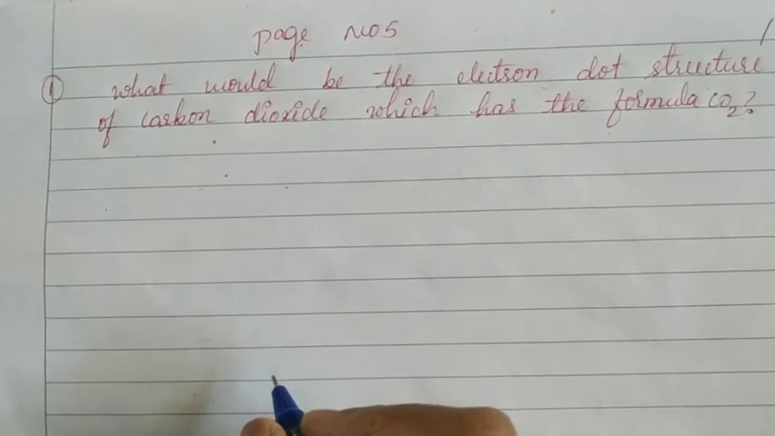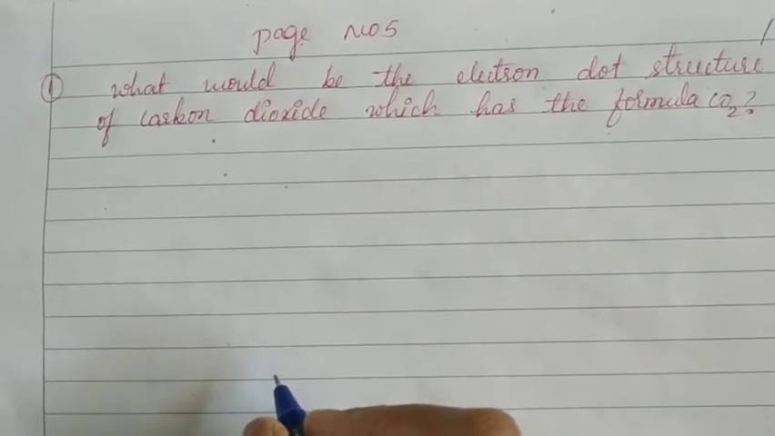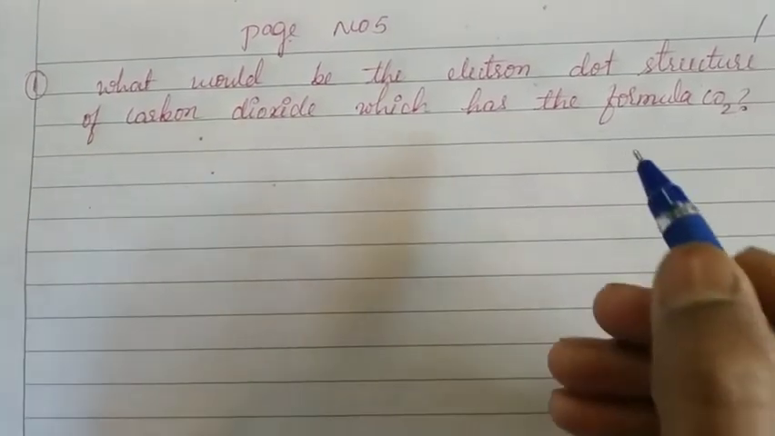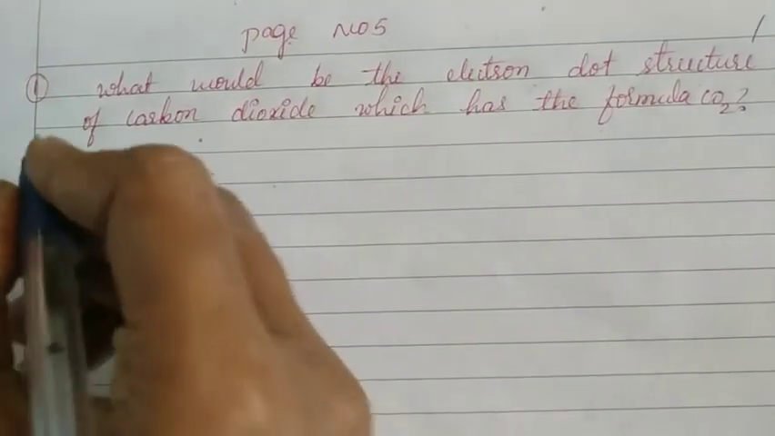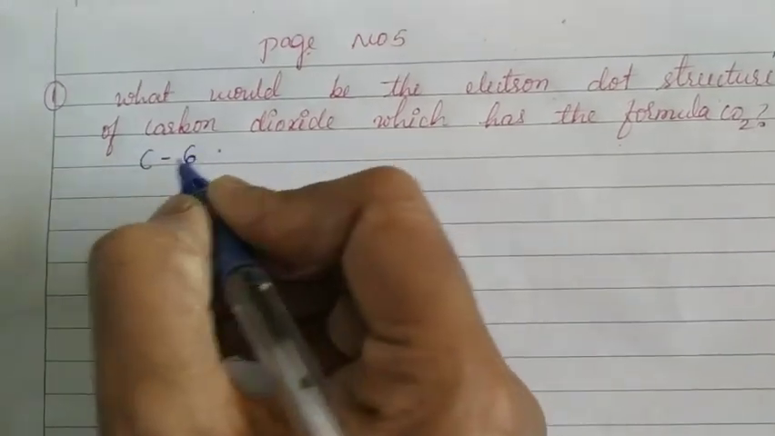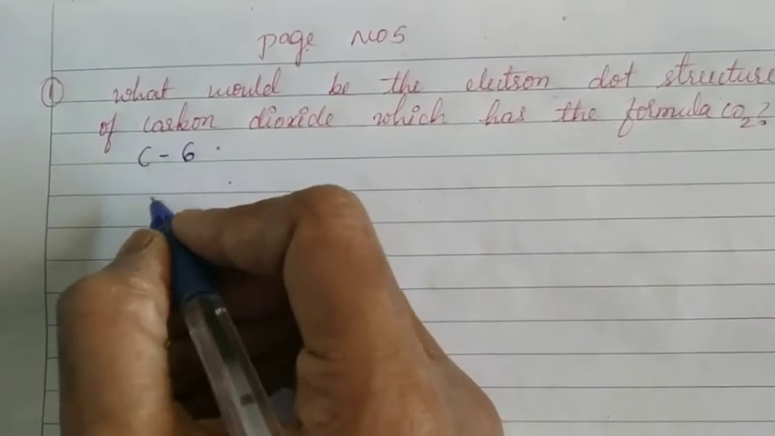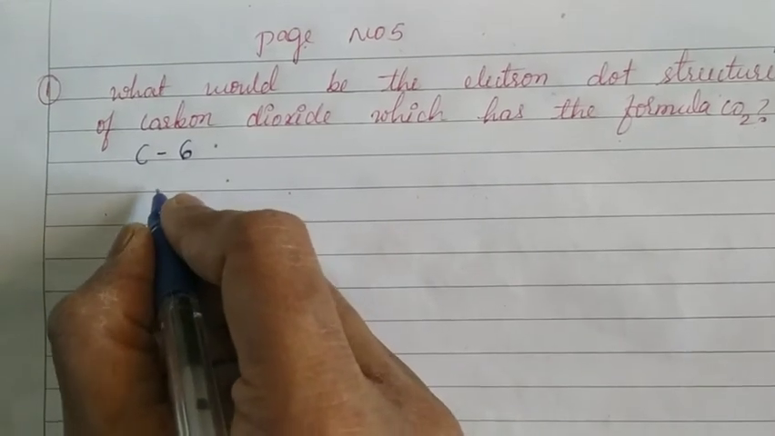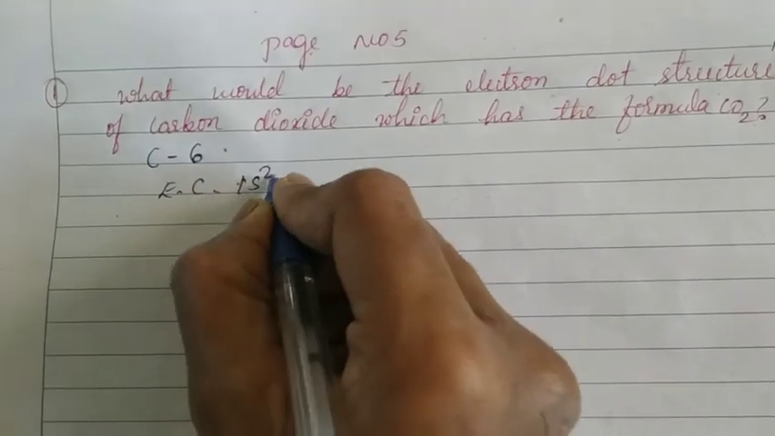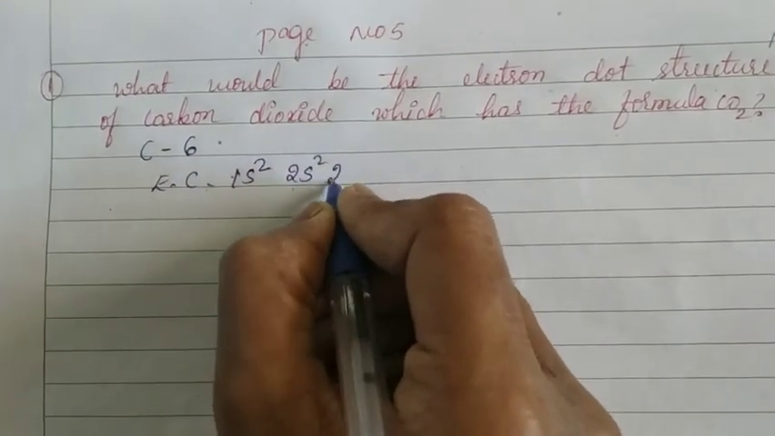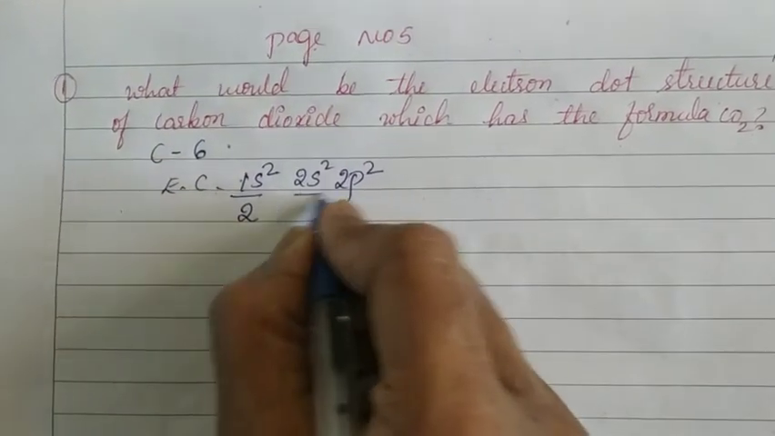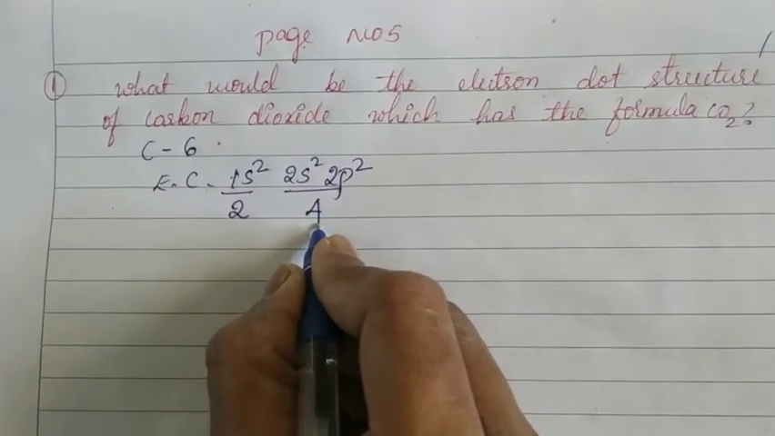Before drawing the structure, let us first write the electronic configuration of carbon and oxygen. Carbon has 6 electrons in total. The electronic configuration is 1s2, 2s2, 2p2. The innermost shell has 2 electrons, and the outermost has 4 electrons.